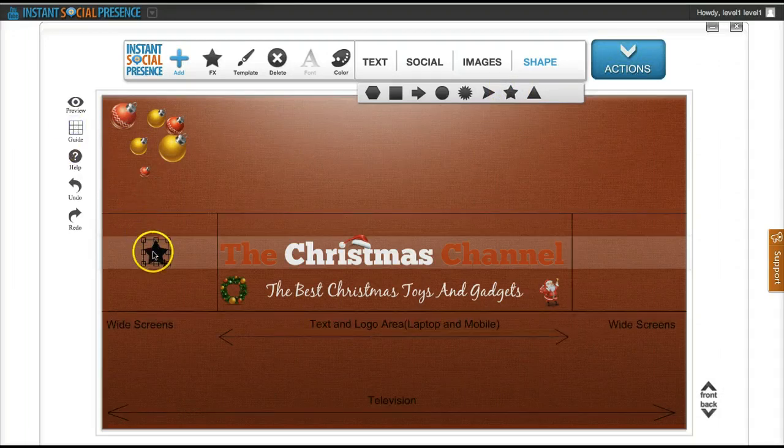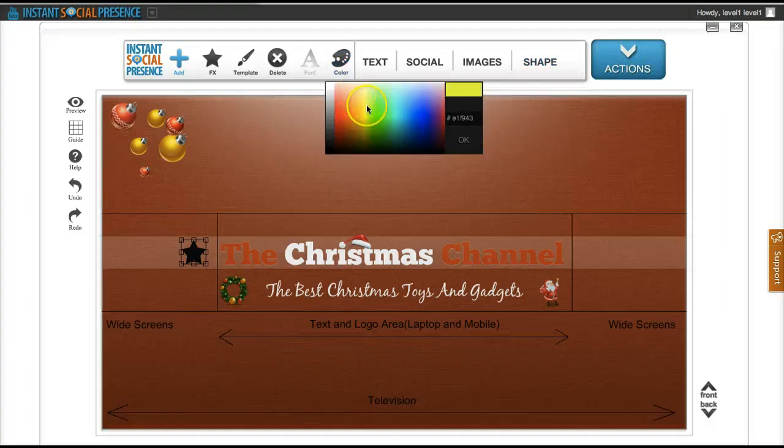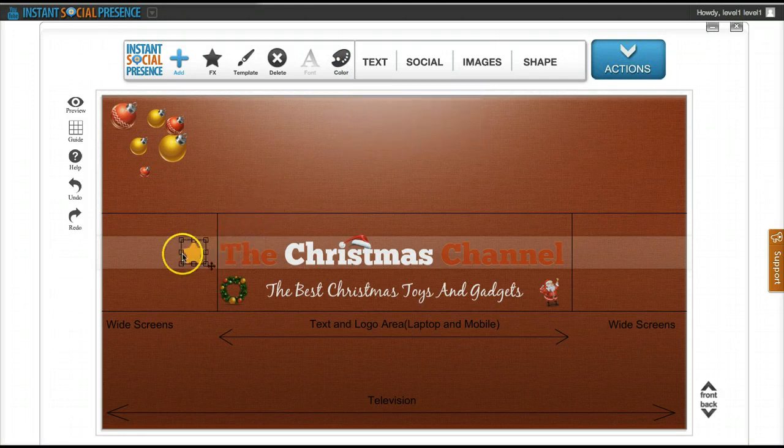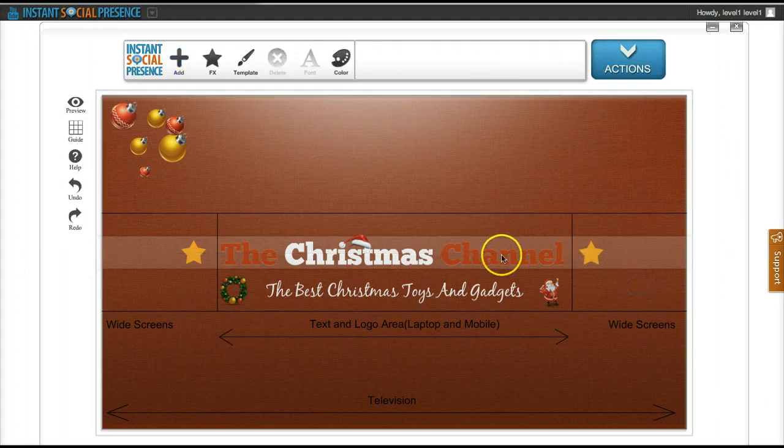Okay, so if you go on guide, and I put a star here, the good thing with shapes is that you can change their colors. If I click on color now, I can add some kind of orange to the shape. Okay, and that's one star, and I'm gonna do Control J to duplicate, and now I have one star on each side, which is very, very cool.